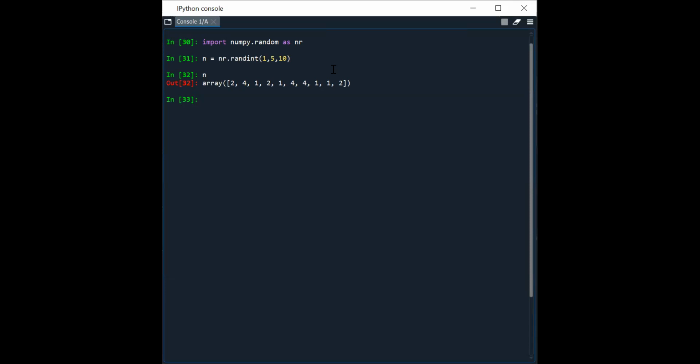What are the numbers in between? The numbers start from 1 and the ending number is less than 5. 5 is not included. All of you can mark here that 5 is not included. Let me run it again and check. The second time, you can see that 5 is not included for this case also.